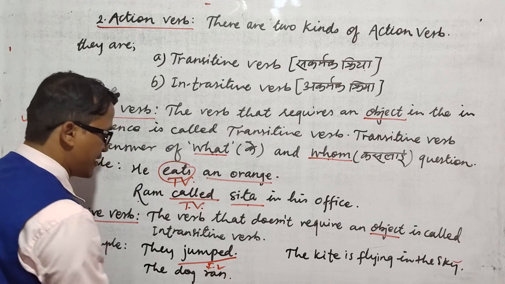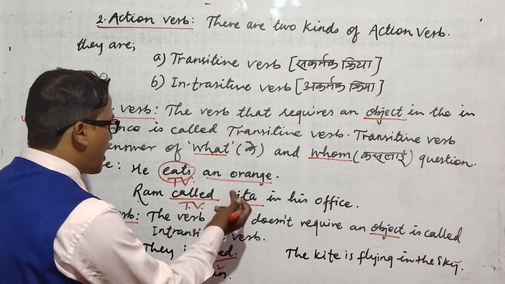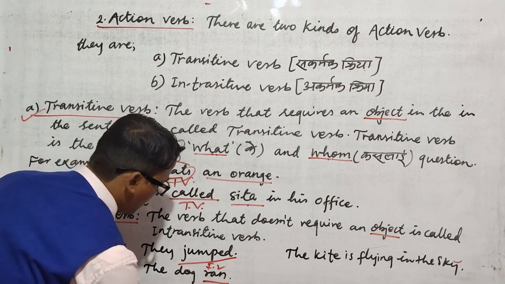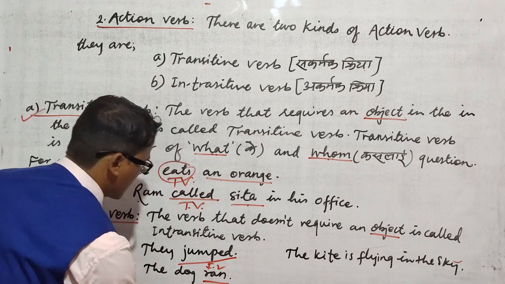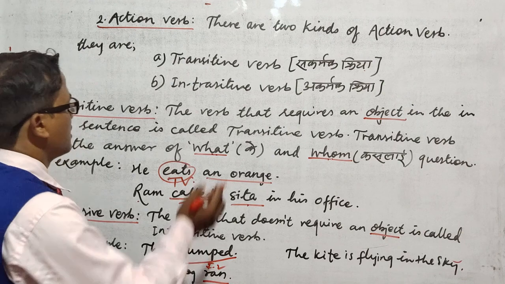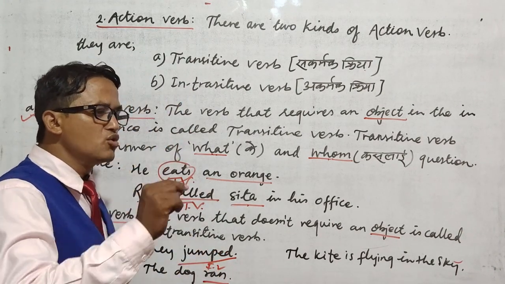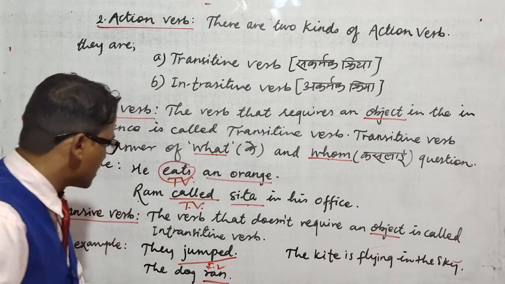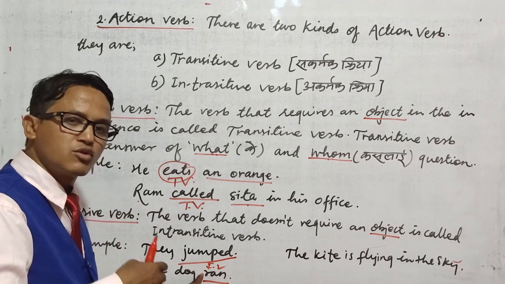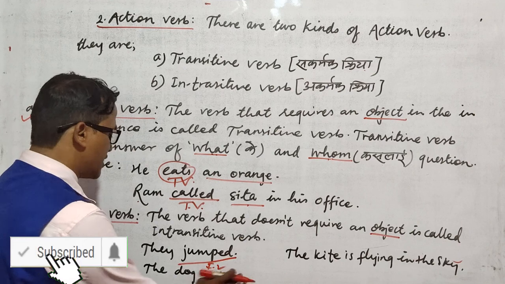Similarly, the dog ran. If you ask the what and whom question, there is no object. So if there is no object, then that is intransitive verb. I have already told you how to recognize the verb: there must be nu at the end of the Nepali meaning. Here ran is from the verb run. Run means kudnu, lakitnu, which ends in nu. So that's why this is intransitive verb. Here there is no object.